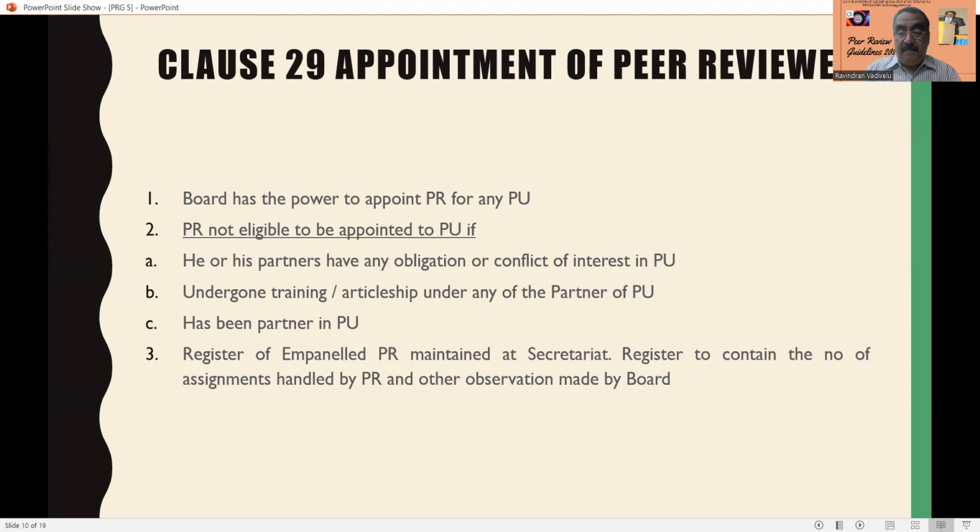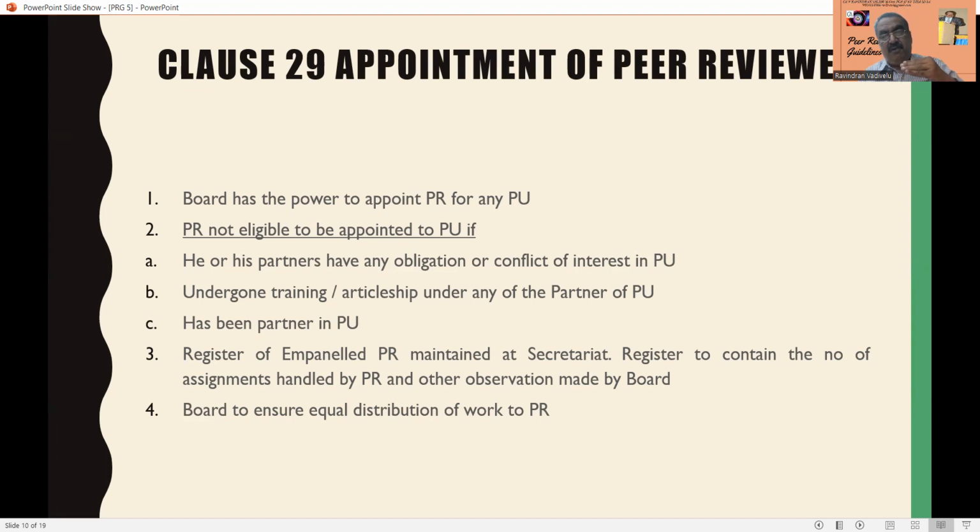Then the register of empaneled peer reviewers is maintained at the secretariat of the peer review board. The register has to contain the number of assignments handled by the peer reviewer and the observations made by the board. So that means a clear indication that there is a restriction in giving peer review assignments.